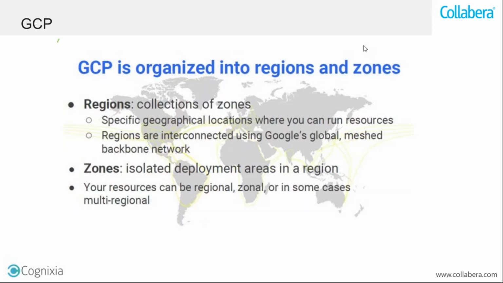Regions are interconnected using Google's global meshed backbone network. All these regions are interconnected over a private network managed by Google. You can call it an MPLS also, those who are from the networking background will understand that. Zones are isolated deployment areas in a region, and your resources can be regional, zonal, or in some cases, multi-regional.